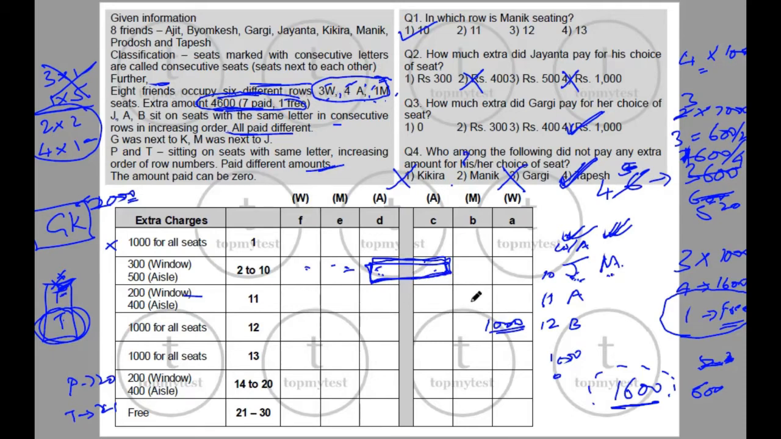BC is not possible, one of them will be free. AB is not possible, one of them. So the only way both of them are going to pay is when they are sitting on C and D positions. Both of them are aisle seats. Because Jayanta sits in an aisle seat, he will have to pay. Aisle seat here is 500. Option 3 will be your correct choice. So here, as we can see, we can eliminate some of the options and solve the question. Instead of solving the puzzle exactly, we can use the options given and the values and solve.